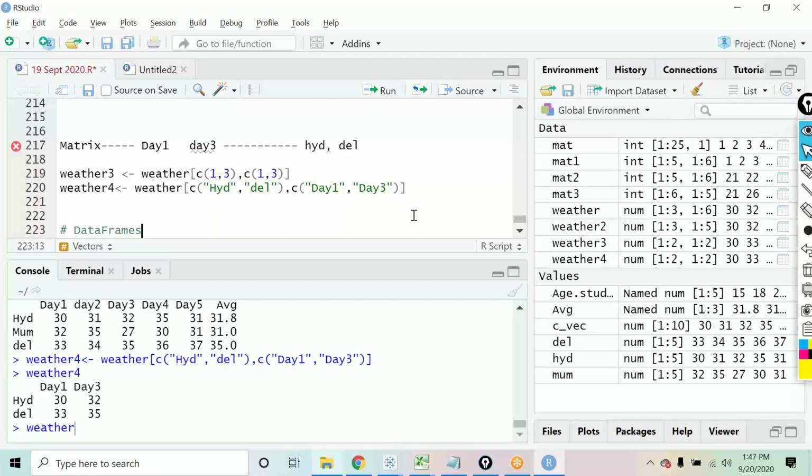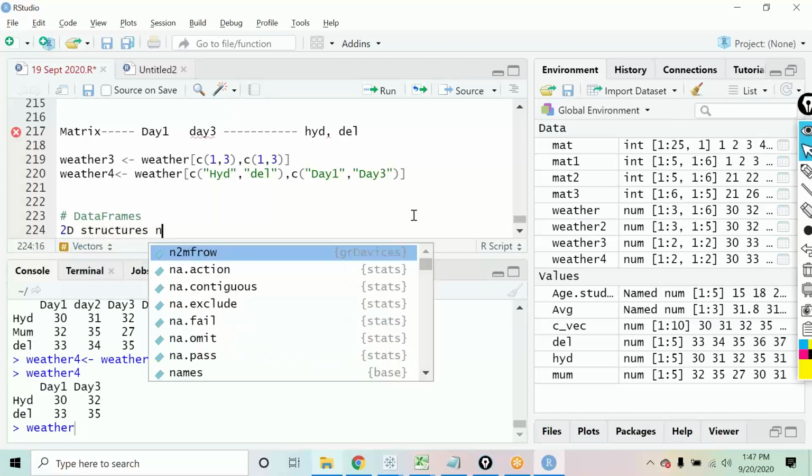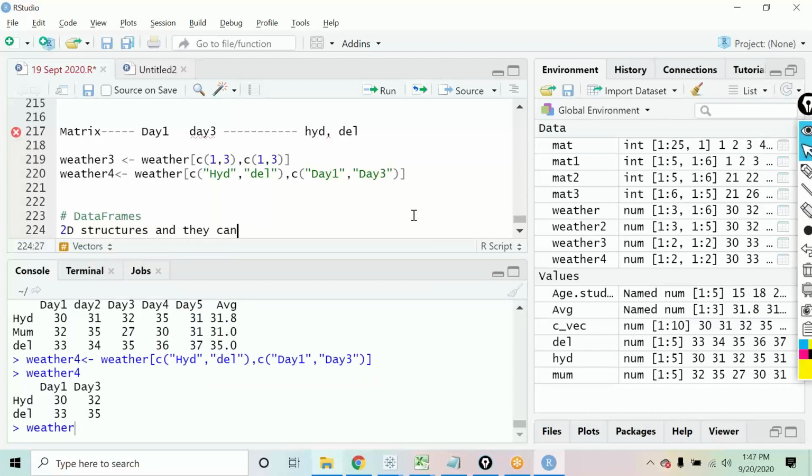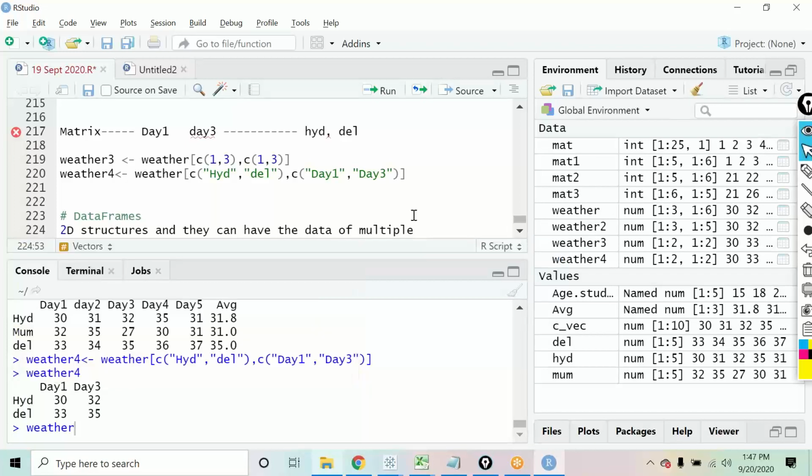Okay, now when it comes to data frames, these are the main data structures that we will be using. So हम हर time data frames पर ही काम करेंगे mostly, right. Data frames are two-dimensional structures and they can have the data of multiple types. ओके, तो आपका जो डेटा फ्रेम है उसके अंदर आप अपने डेटा को मल्टीपल टाइप्स में भी स्टोर कर सकते हो.